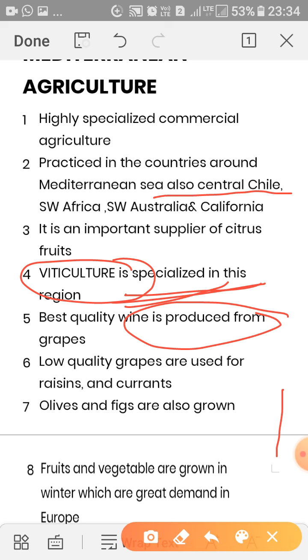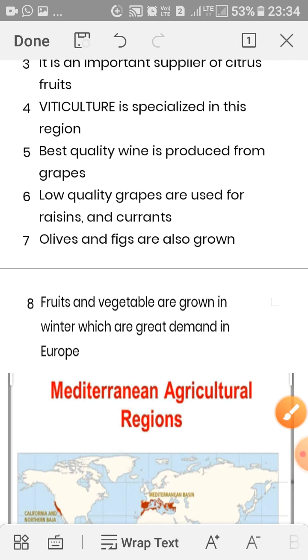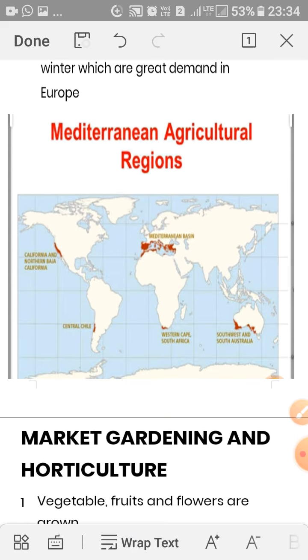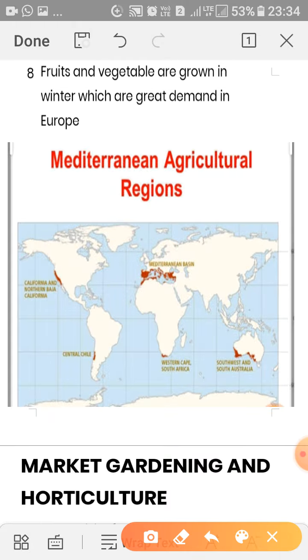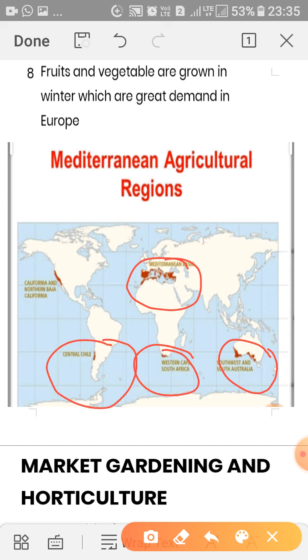Low quality grapes are used for raisins and for currants, and olives and figs are also grown in this area. Fruits and vegetables are grown in winter, which are in great demand in the European markets. So as you can see, there are different aspects of Mediterranean agriculture. This is an important area surrounding the Mediterranean Sea, some parts of Southwest and South Australia, some parts of South Africa, some parts of Central America.